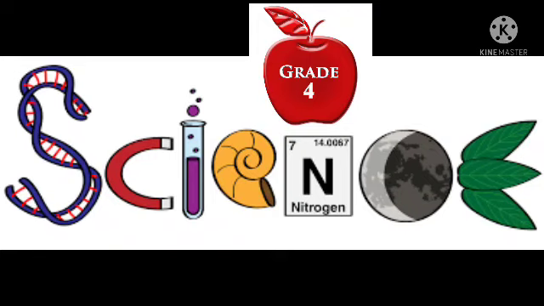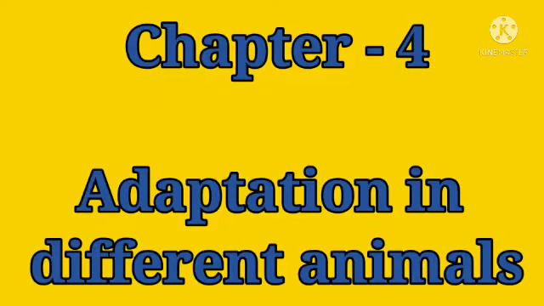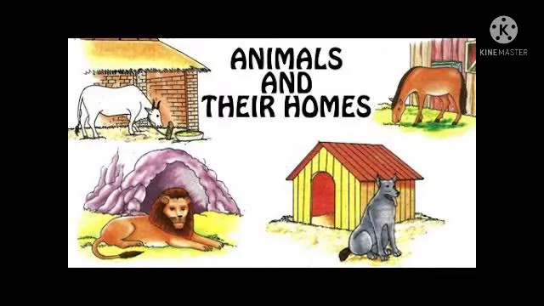Let's discuss Chapter 4, Adaptation in Different Animals. So, children, where do you live? Yes, we have a place to live. This is called our house or home. We live in different types of houses according to their surroundings, particularly the climate. In a desert or polar region, we design our houses according to the climate. We change the models.